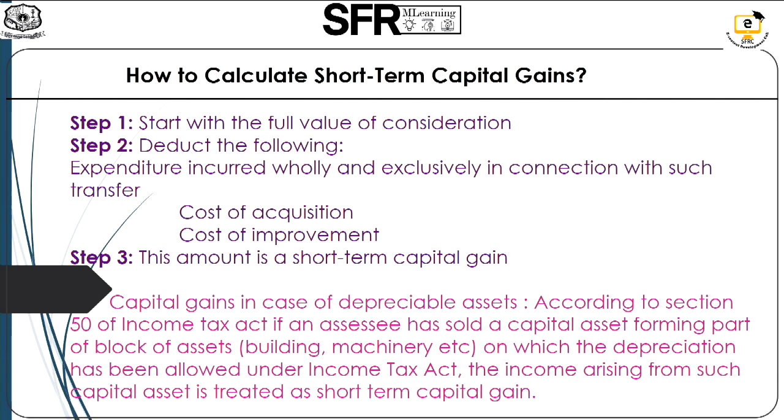Now let us see how to calculate the short-term capital gains. Simply 3 steps are involved. First, we have to determine the full value of consideration. Then from that we deduct the cost of acquisition and the cost of improvement, and the final amount will be termed as the short-term capital gain. In the case of depreciable assets, any gain from the sale of the asset will be treated only as short-term capital gain. Here the duration is not given much importance. So for depreciable assets, the gain calculated will be termed as the short-term capital gain.